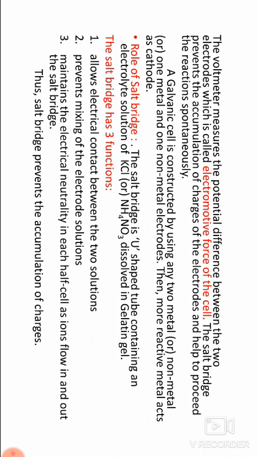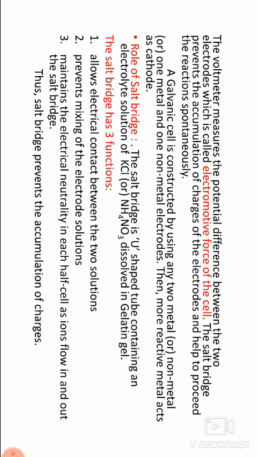The salt bridge is a U-shaped tube filled with gelatin gel prepared from a solution of potassium chloride or ammonium nitrate. In the galvanic cell, the two solutions are linked through a salt bridge.